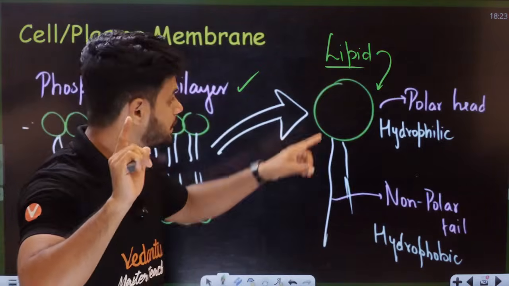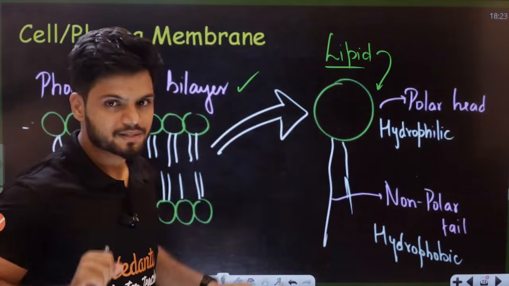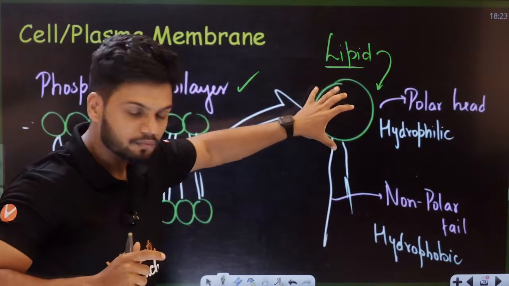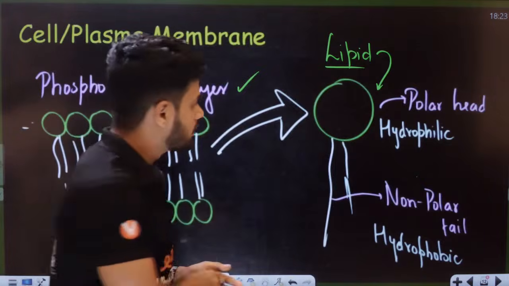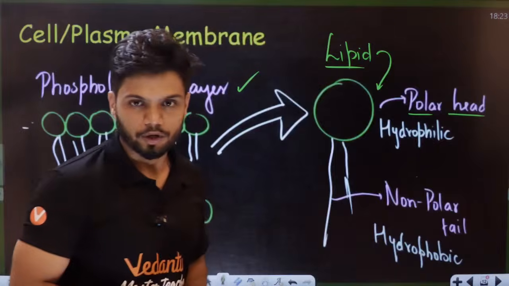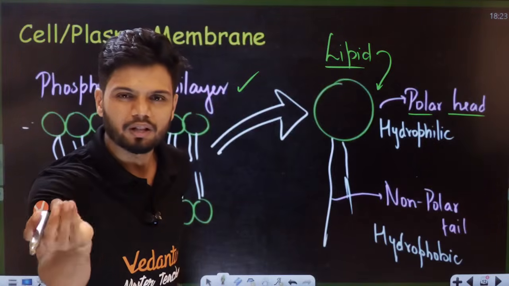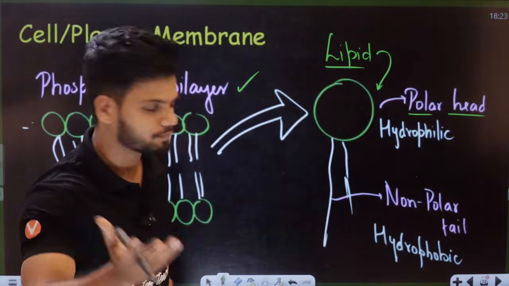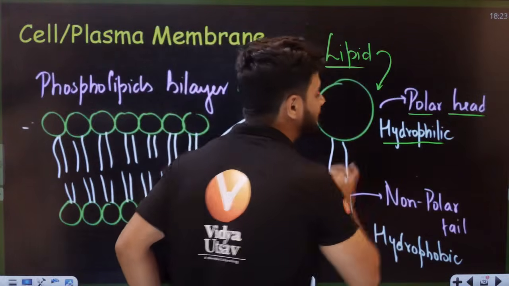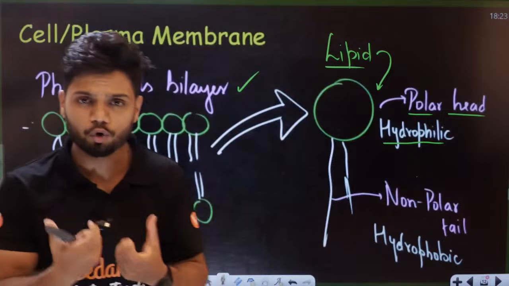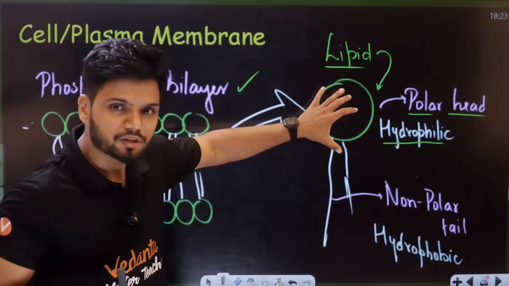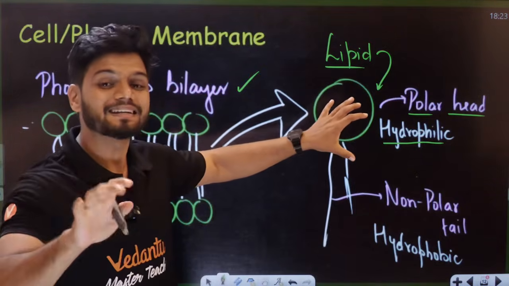One lipid molecule here has two parts. It has the head region, it has the tail region. The head region is called the polar head region. All of you know basic chemistry, polar, non-polar molecules. Yes or no? And this polar head is hydrophilic in nature. Hydro means water. Philic means loves. So this complete head region loves water. It will interact with water.